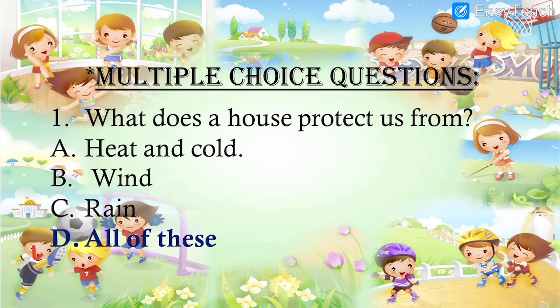So, option number D is the correct answer. All of these. Please do mark the tick. Do tick the answer that is correct. The house protects us from heat, cold, wind, and rain.